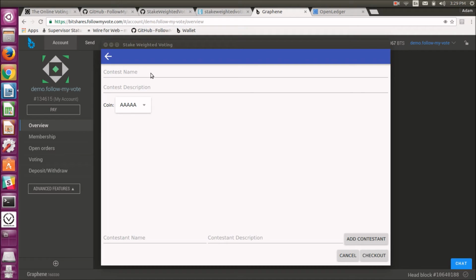So to save time here, I've gone ahead and written out my question already. I'm just going to copy and paste here. It says, which candidates do you support for president and vice president of the United States? So we've got an election coming up. The world is watching. I'm curious to know what people on the BitShares blockchain, the people that hold BitShares, what they think, who they would truly support for president of the United States. So I'm going to go in here and add in the candidates.